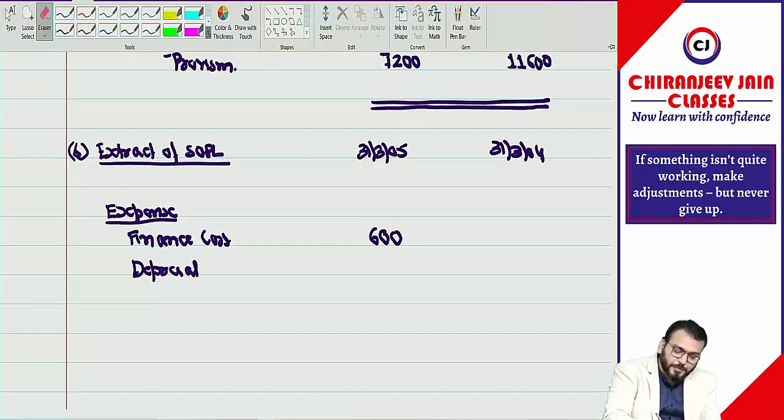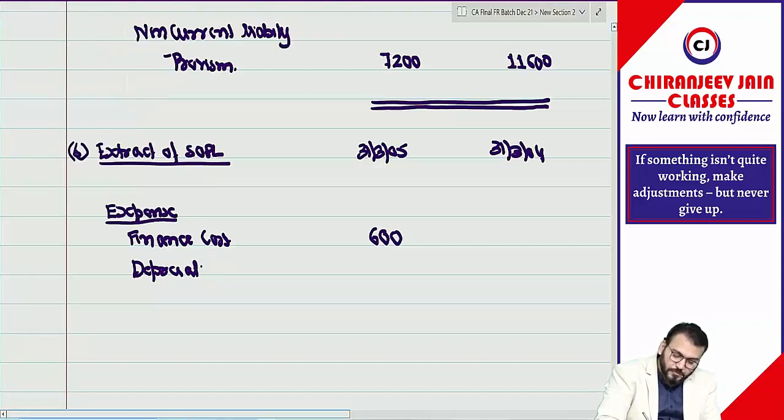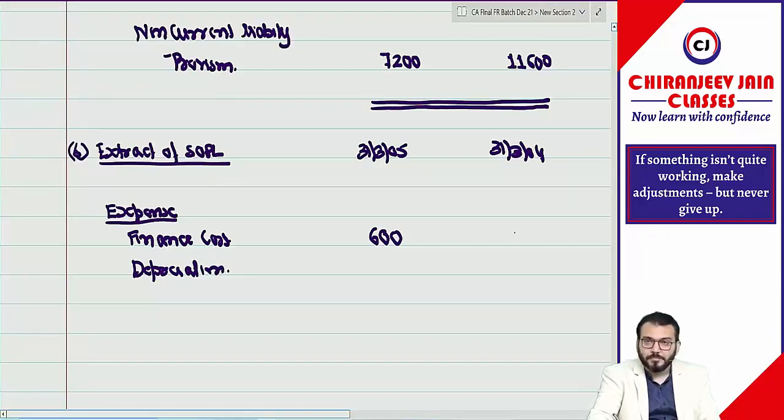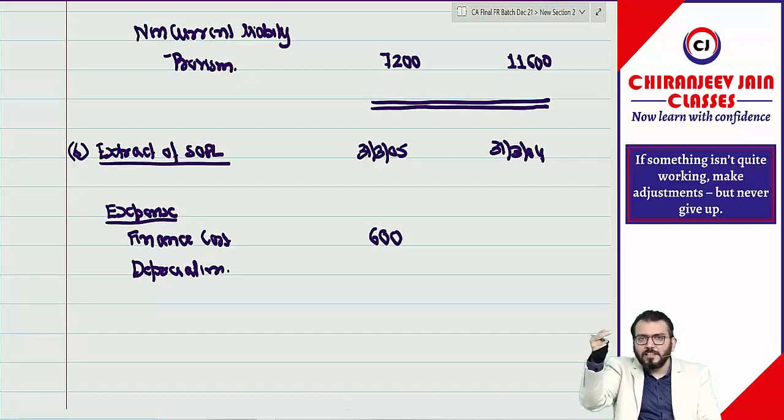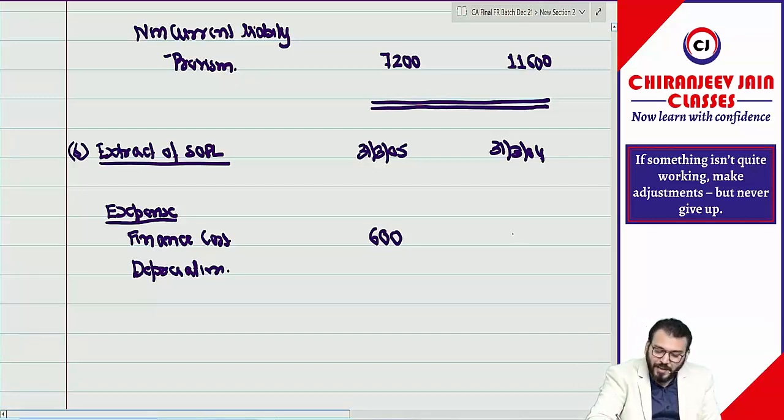Third year interest expense, how much? It is 10,000, first 5%, then 5%, then 5%. So 10,000 at 5% is 550. Correct? Let us make it 550.